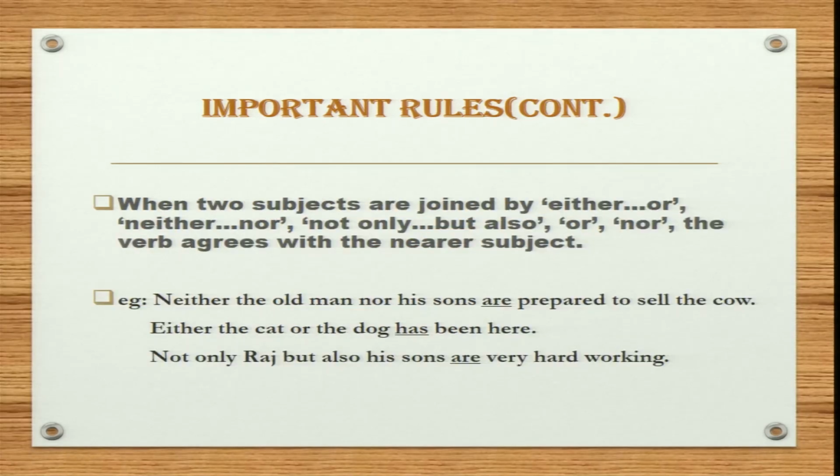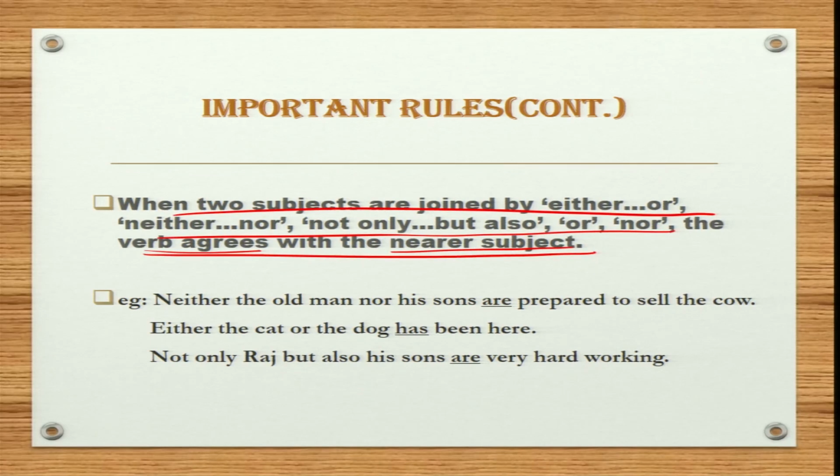Now next rule is, when two subjects are joined by either or, neither nor, not only but also, or, nor, etc., the verb agrees with the nearer subject. So let's take an example.